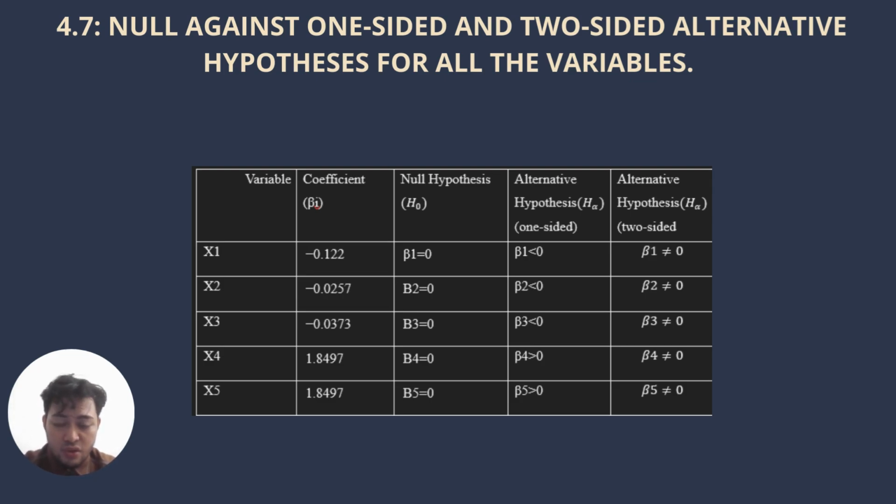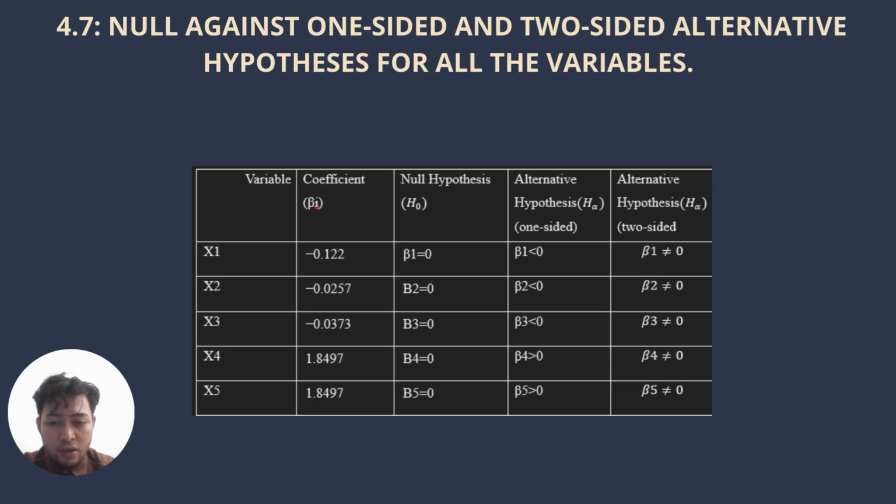4.7 is on the one-sided and two-sided alternative hypothesis for all the variables. For x1, which is life expectancy, the coefficient is negative 0.122. The null hypothesis is beta equal to 0, and the alternative hypothesis for one-sided is lower than 0, and for two-sided the alternative is not equal to 0. The null hypothesis for all the variables is the same, which is equal to 0, and the two-sided alternative is not equal to 0.